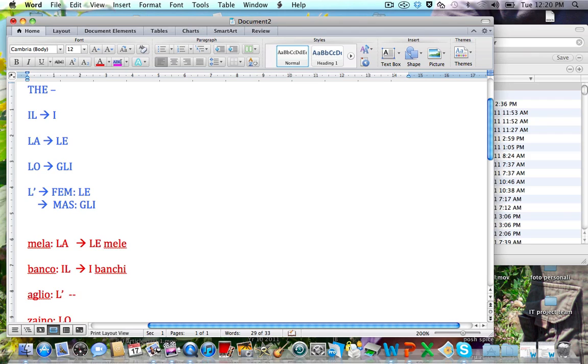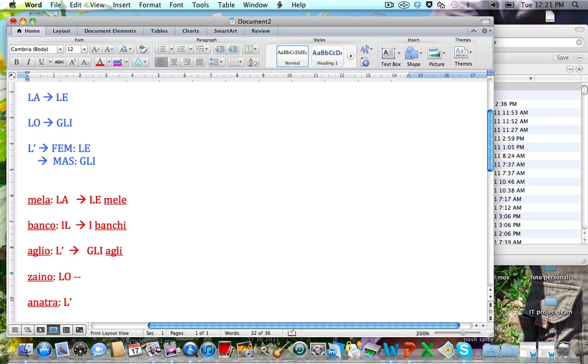Aglio, l'aglio. Okay, so this is an L apostrophe one. Remember, I have two versions here. I need to first work out whether it's masculine or feminine. Well, it ends in an O, so it's masculine, therefore it will become gli. Gli, agli, and O becomes an I, but we don't have double letters in Italian. Very rarely will you see a double vowel, not double letter, but a double vowel in Italian. Zaino, that's an easy one. Lo will always become gli, so gli, and the final O always becomes an I.